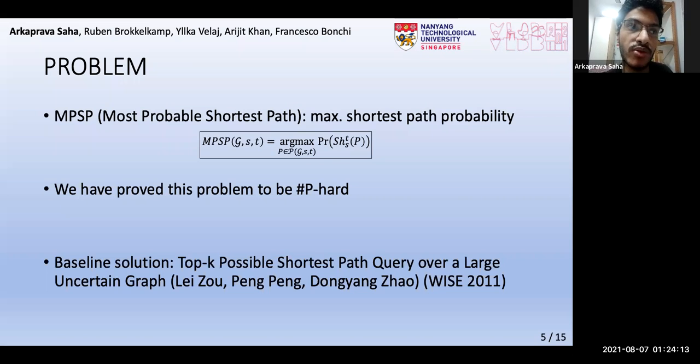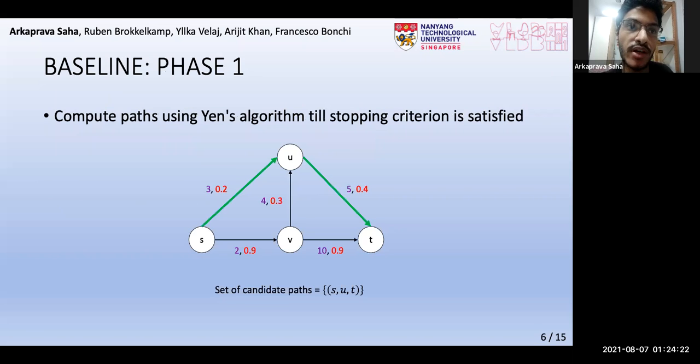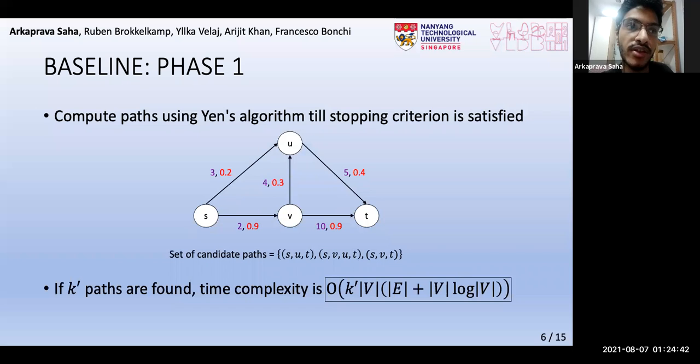This paper, Sevon et al. 2011, proposes a solution to this problem, which we use as our baseline. It runs in 2 phases. First, in phase 1, it computes paths in ascending order of lengths using Yen's algorithm till a stopping criterion is reached. For example, in the graph below, this green path is obtained first, then this, and finally this. These 3 constitute the candidate paths for the next phase. Now, if k prime paths are obtained, then the time complexity is as shown here.